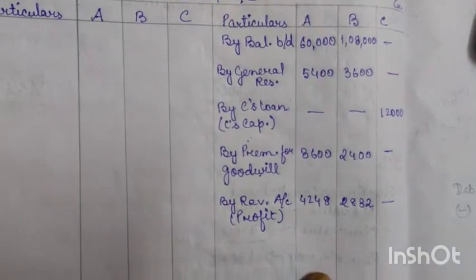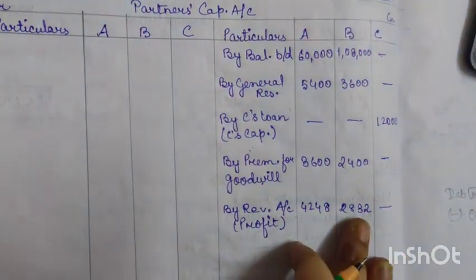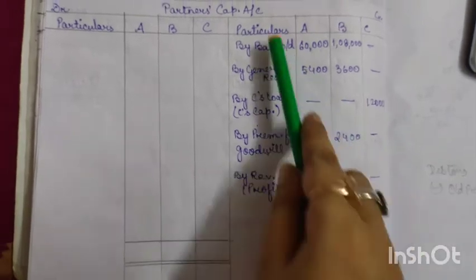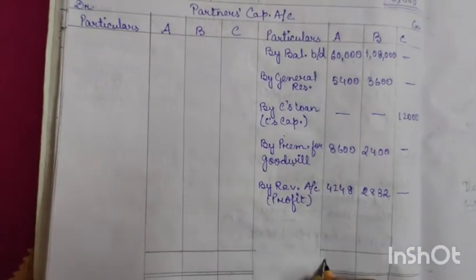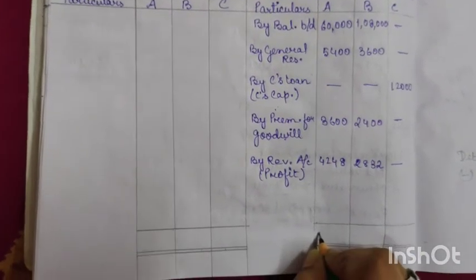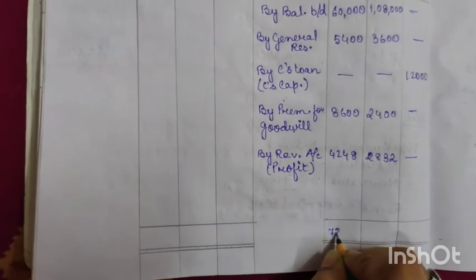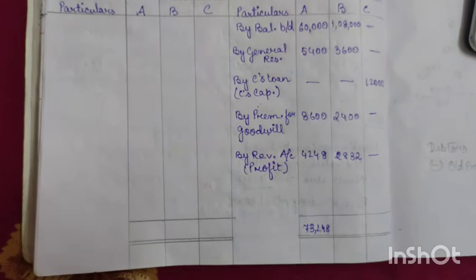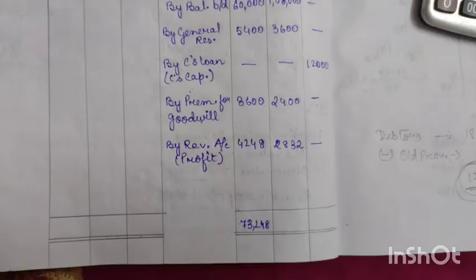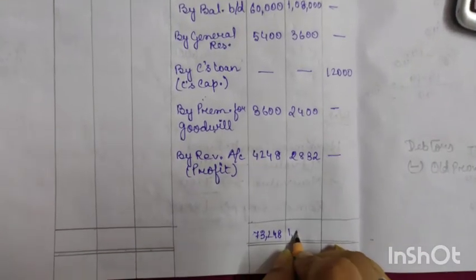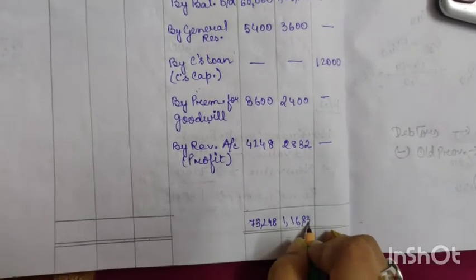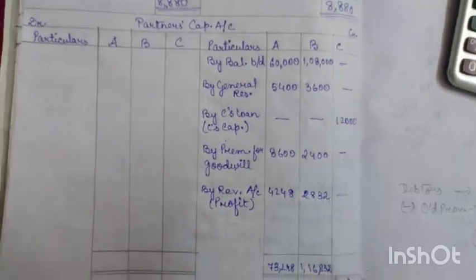Now we can calculate the capital for A, B and C. So now if we total out A's column, we will get 73,248, and then if we total out B's column, we will get 1,16,832, and for C's column only 12,000 is there.